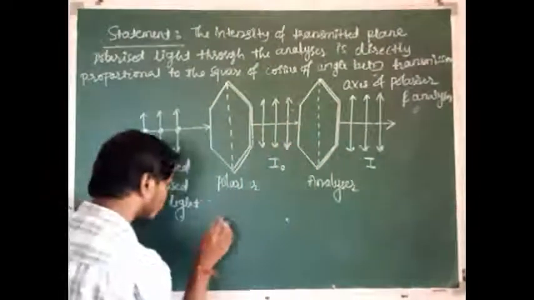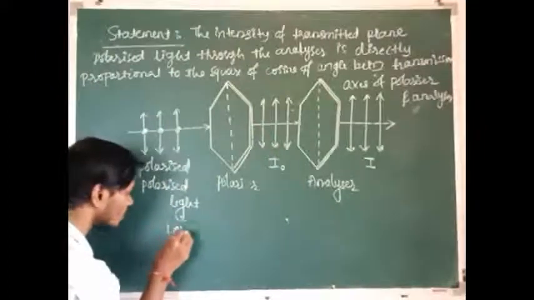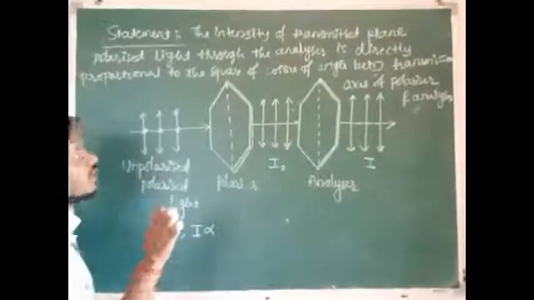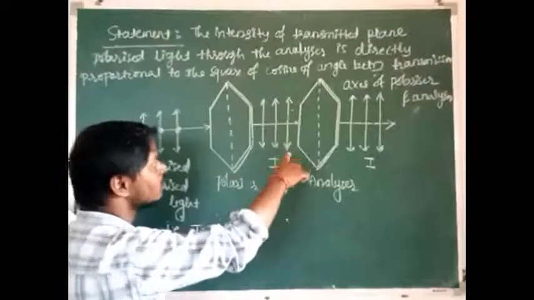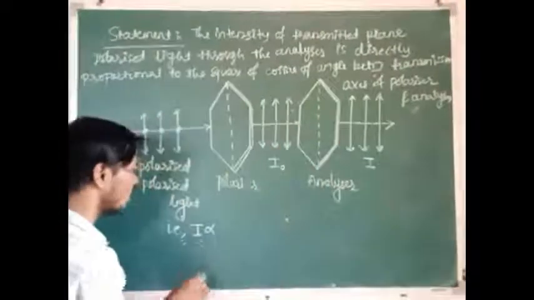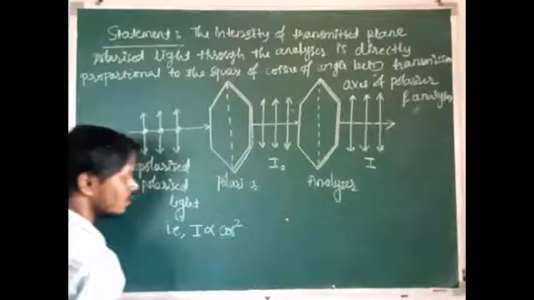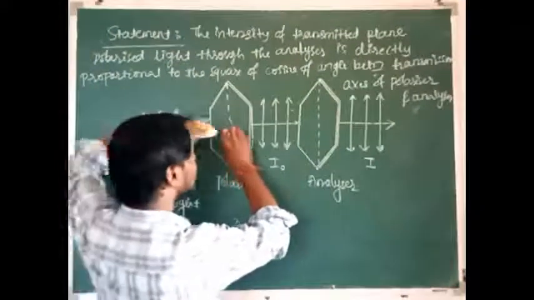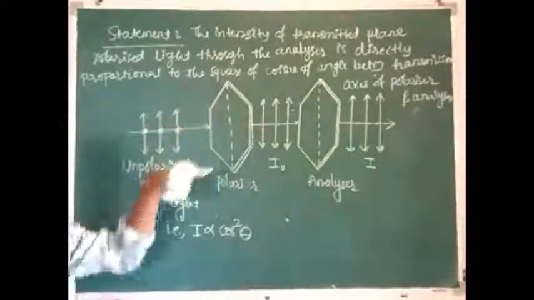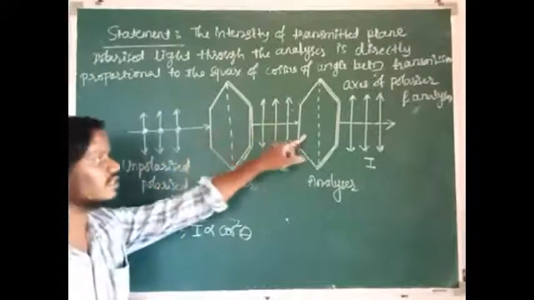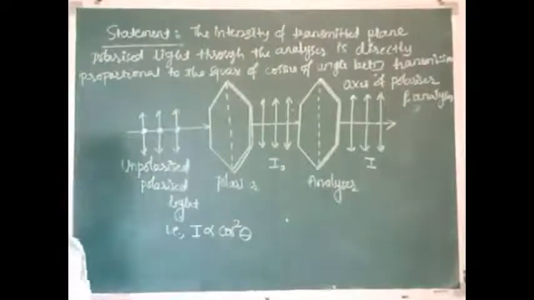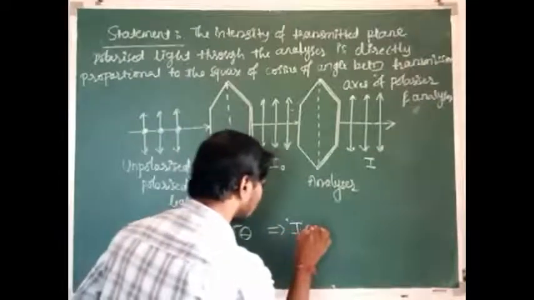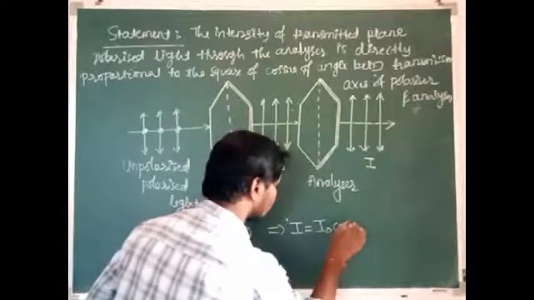Mathematically, I is directly proportional to the square of the cosine of theta, where I is the intensity of the transmitted plane polarized light through the analyzer, and theta is the angle between the transmission axis of the polarizer and analyzer. I remove the proportionality by using the constant I naught. I is equal to I naught cos square theta.